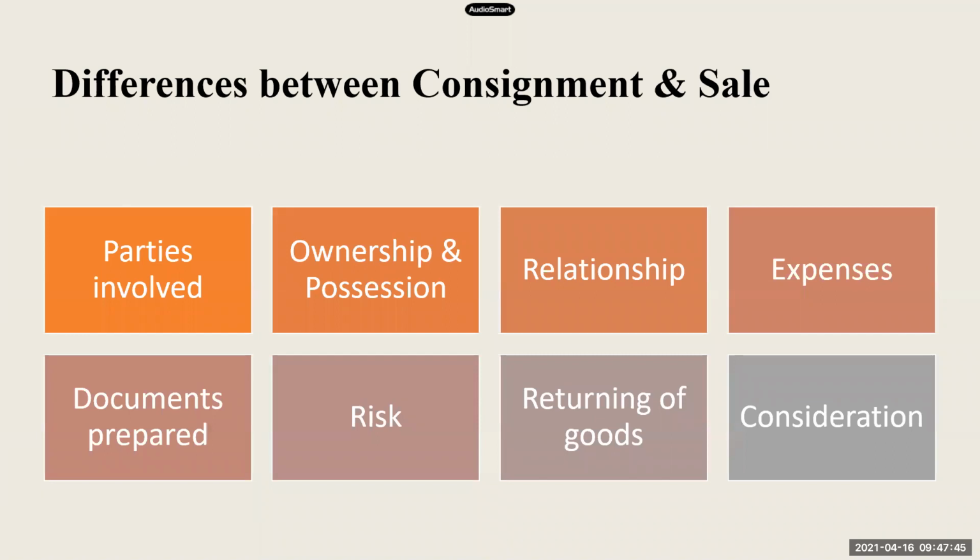Now in case of sale, the buyer can return back the goods only if there is some defect or some fault in the goods, isn't it? Unless there is a fault or defect, we cannot return back the goods. I cannot just purchase the goods and then return it because I don't want them, right? But in case of consignment, if the goods are left over and cannot be sold, the consignee can return them to the consignor. Are we clear with all the points of differences? Yes, ma'am. Any other doubt?